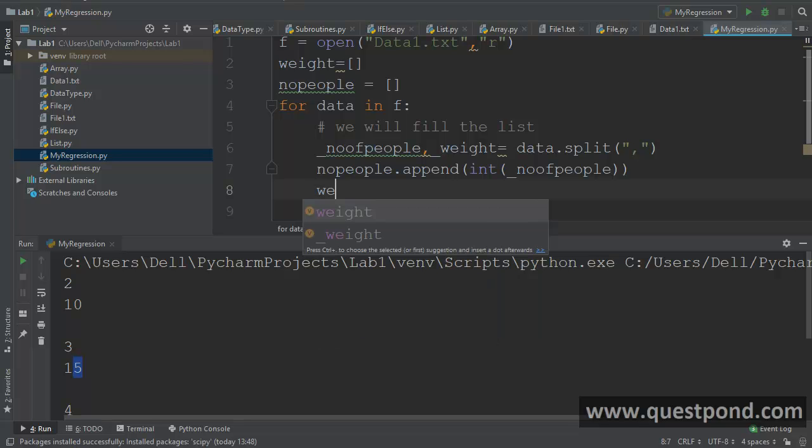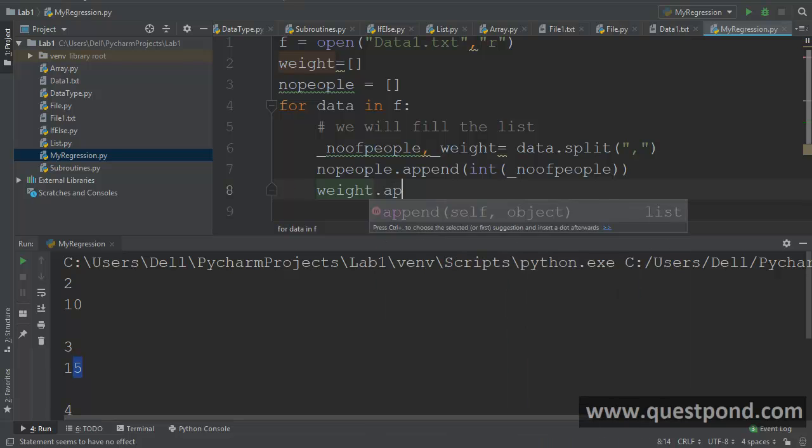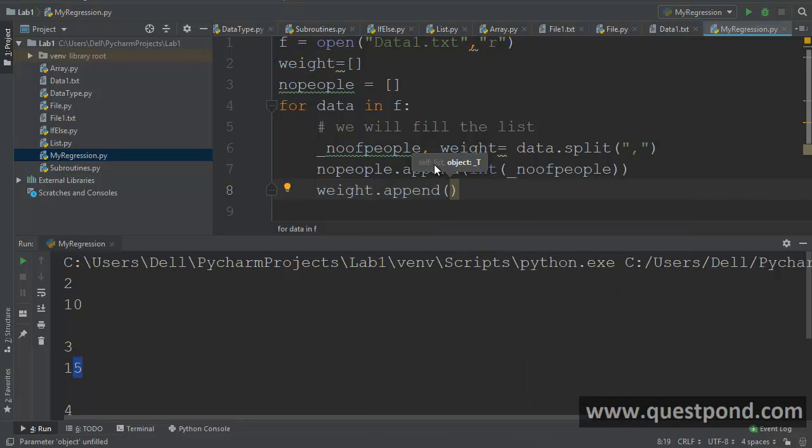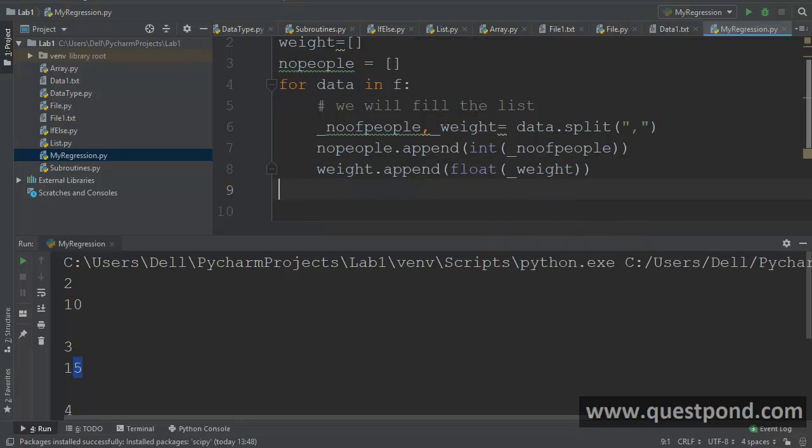And then in the weight, we will again append weight. Weight is actually a float, because it can have decimals. So I'm going to just say this is weight dot append weight. Great, so there it is. Now we have read the records of the CSV into two different lists: one which has the number of people and the other which has the weight.